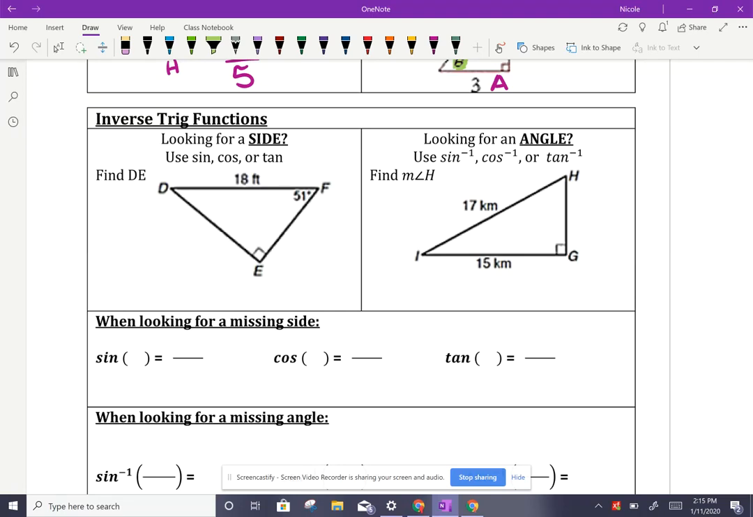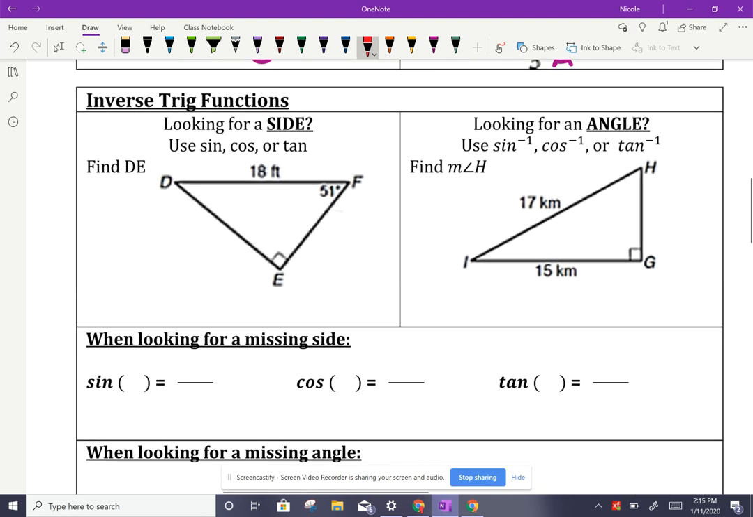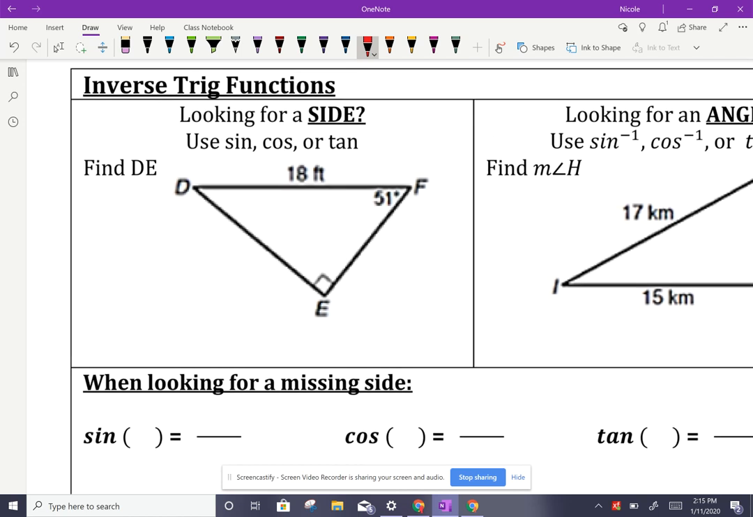Alrighty, so yesterday we talked about finding side lengths based off of our trigonometric ratios and the angles that were provided for us. Today we're going to be doing something a little bit different. So yesterday we were looking for sides. We used sine, cosine, and tangent.